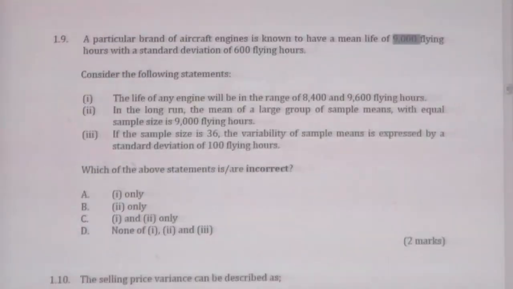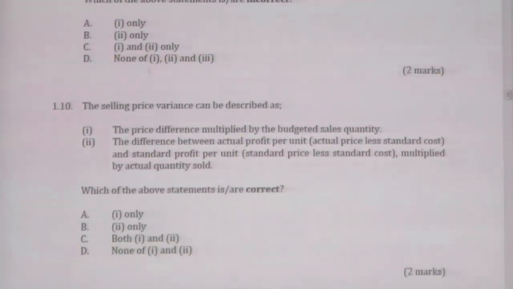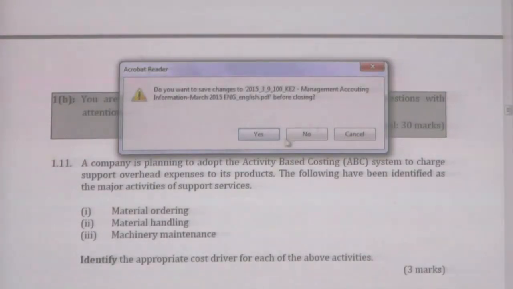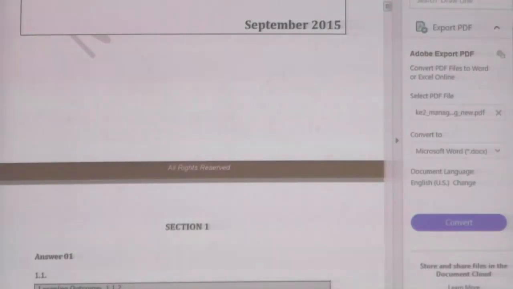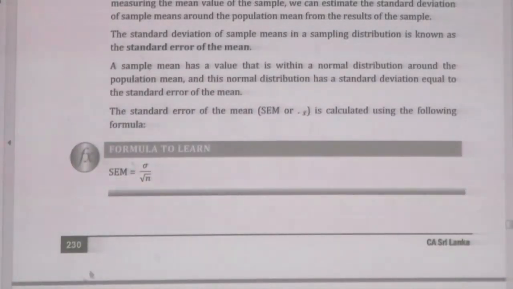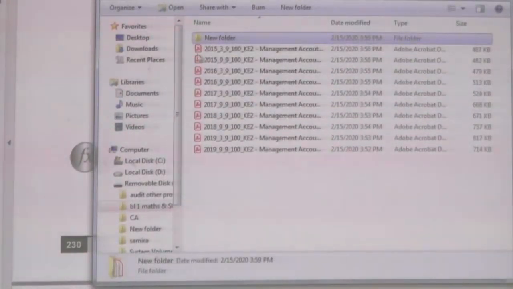I think the last question is also related, that is a statistics related question. No, that is a costing question. Let us move into the other past paper. Let's take 2017 March.